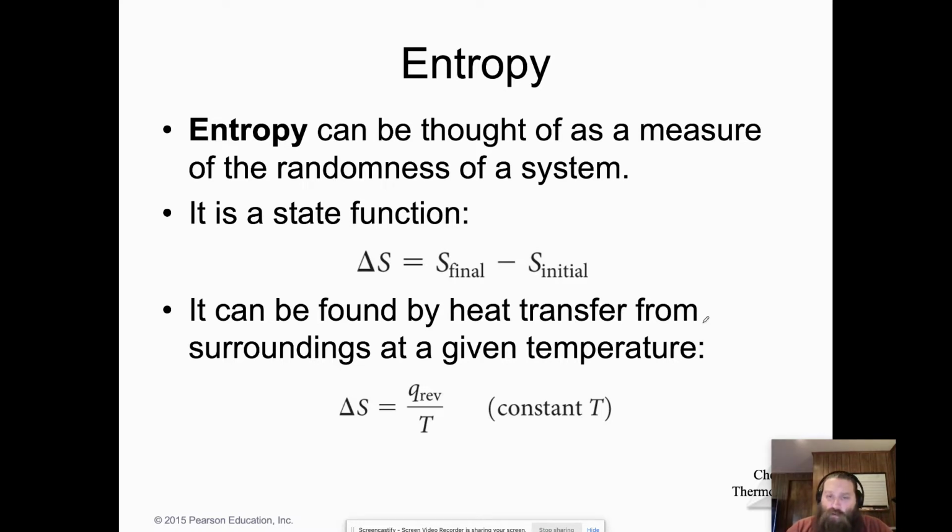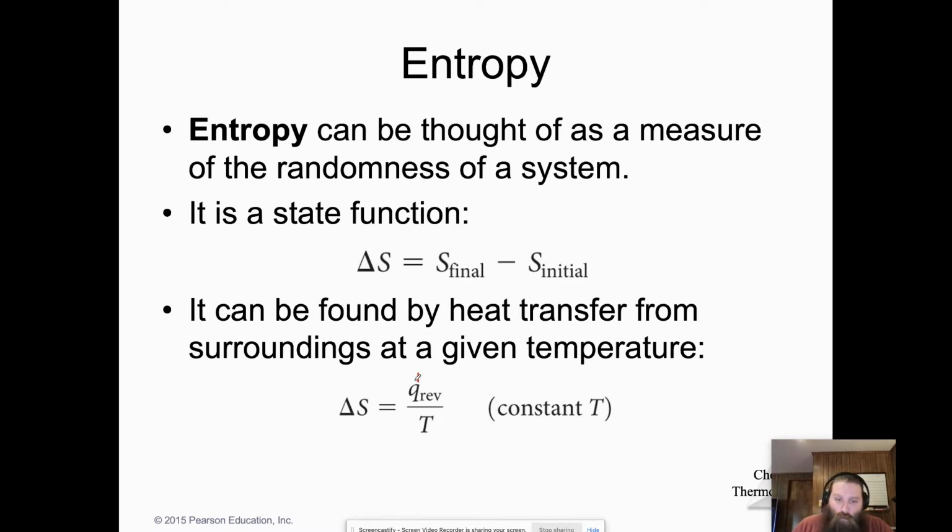Now, entropy measures the randomness in a system. Entropy is a state function, and like all state functions, that means the change in the state function is equal to the final value minus the initial value. So since entropy is a state function, we use capital S for entropy. So we would say delta S is equal to the final entropy minus the initial entropy.